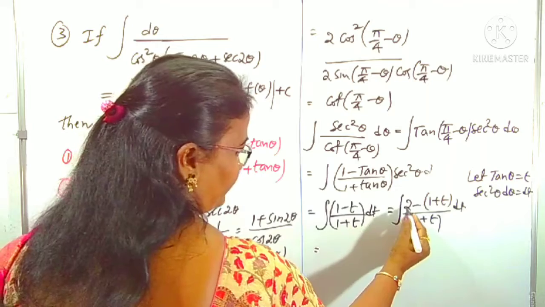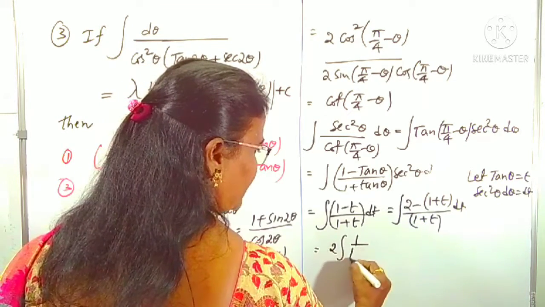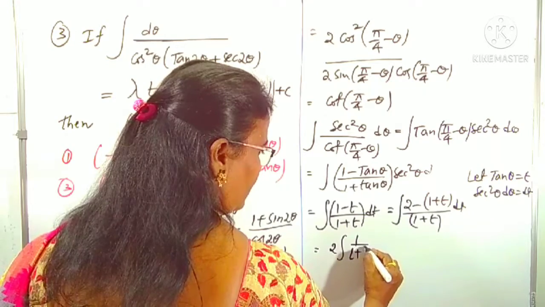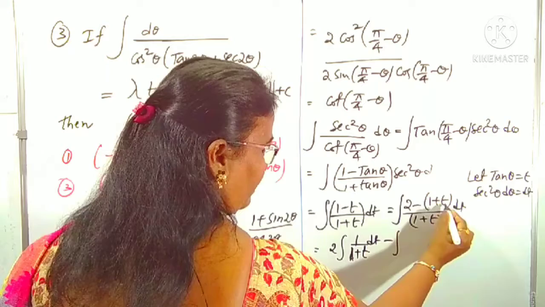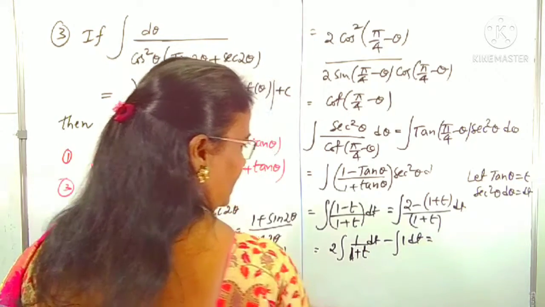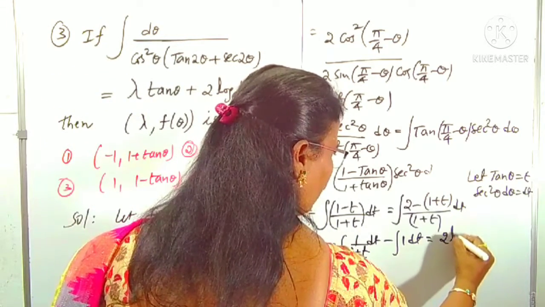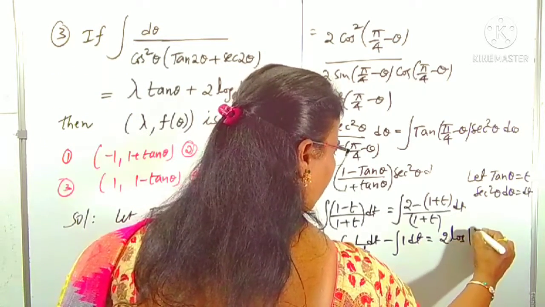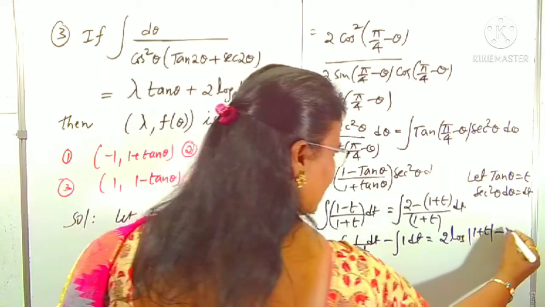Now for the next step, 2 by 1 plus t, that is 2 into the integral of 1 by 1 plus t, which is one function. Here 1 plus t is one function, minus 1 plus t gets cancelled, means 1 dt is the other function. So the integral of 1 by 1 plus t is what? Yes, 2 into log of mod 1 plus t, minus the integral of 1 with respect to t is t.